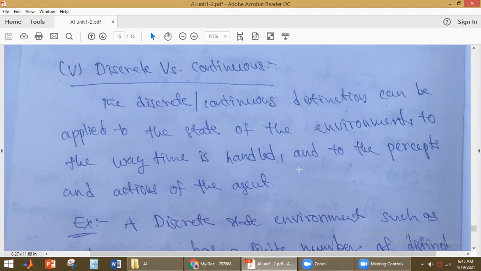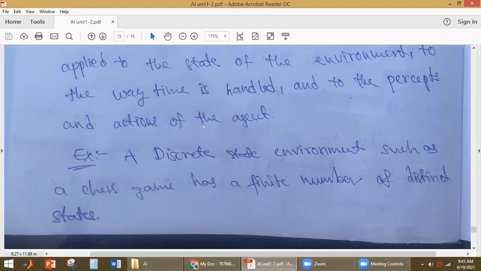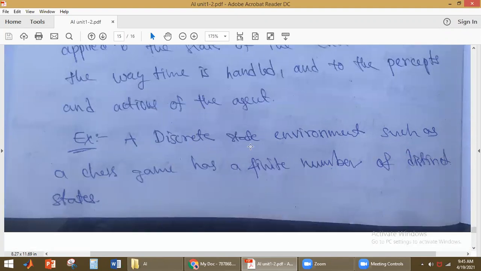If it is taken in terms of steps, then we call it discrete. If it is taken continuously, then we call it continuous. Okay, if the state of the environment is changing continuously, then we call it a continuous task environment. Otherwise, we call it a discrete task environment. The example of a discrete state environment is a chess game.